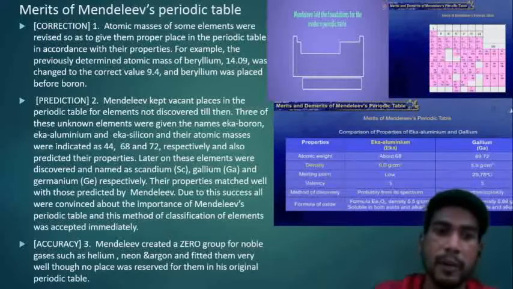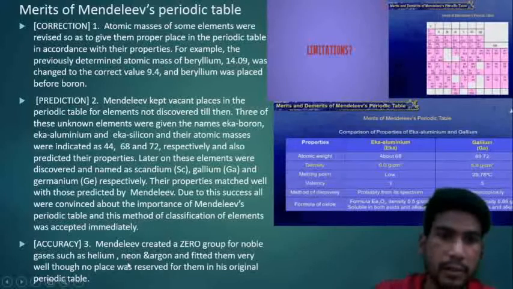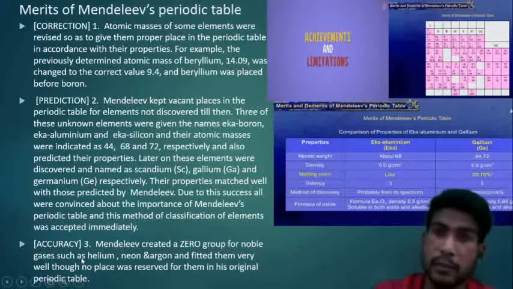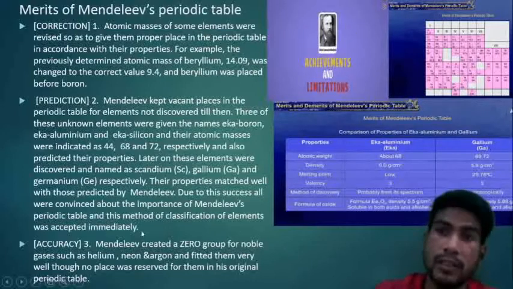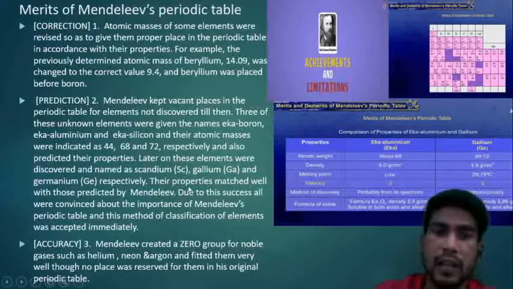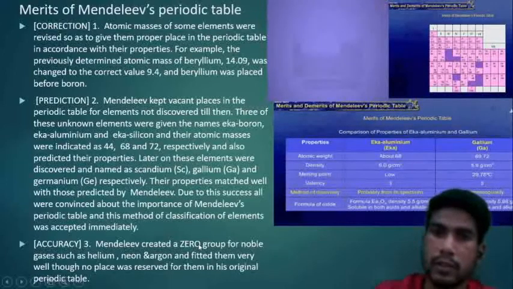Now the third point is about accuracy. Mendeleev created a zero group. He created a zero group for the noble gases because only 63 elements were known during his discovery, and at that time these noble gases were not discovered. So he managed to fit them very well in his periodic table without changing their original place.